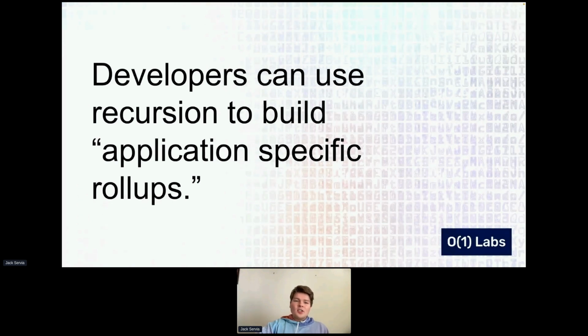So these application-specific rollups, maybe think Cosmos app chains with some other cool features, somewhere between app chains, zk rollups on Ethereum, and some stuff that's all its own. But it's very powerful, and this is actually what we'll do with the Wordle example later.